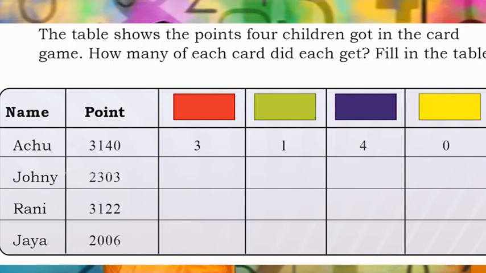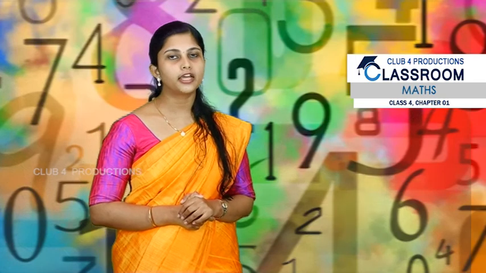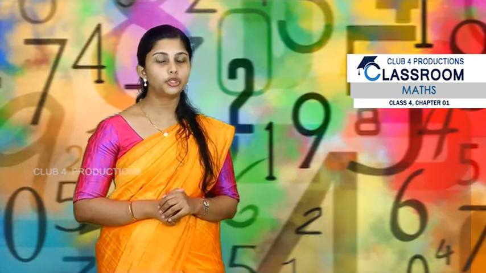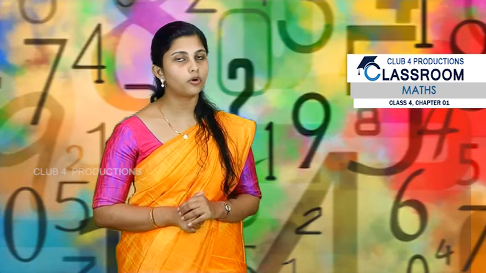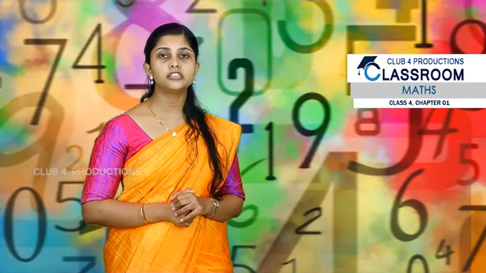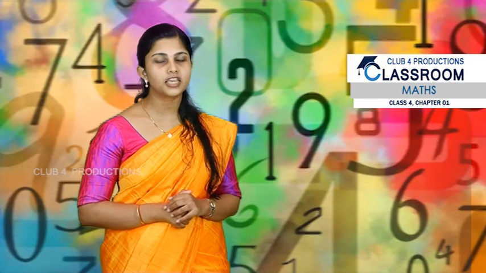Then he will be winning this game. And Rani should get 3122 points and Jaya should get 2006 points. So students, shall you tell which all cards and how many cards Rani and Jaya should take to win this game?